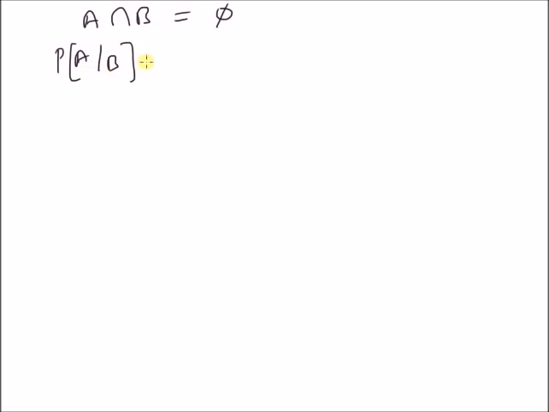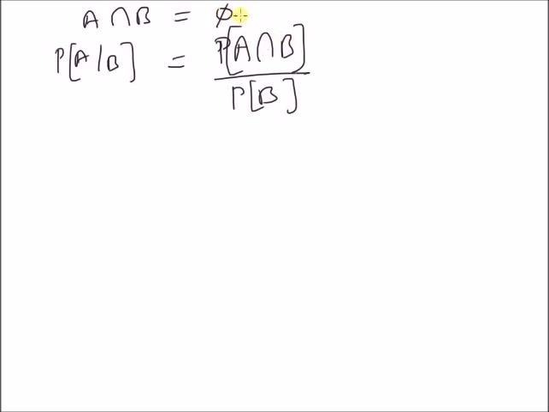By definition, probability of A given B, that is the conditional probability, is equal to the ratio of the joint probability, that is A intersection B, divided by probability of B. But since A intersection B is an empty set, we have probability of an empty set divided by probability of B. But we know that probability of an empty set is 0. So this is 0. Therefore, when A intersection B is an empty set, that is when A and B are disjoint, then the conditional probability is 0.